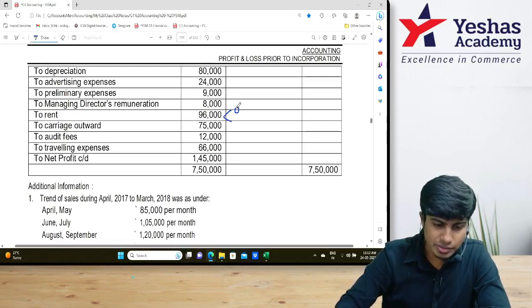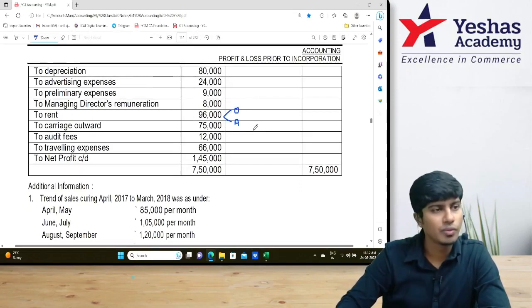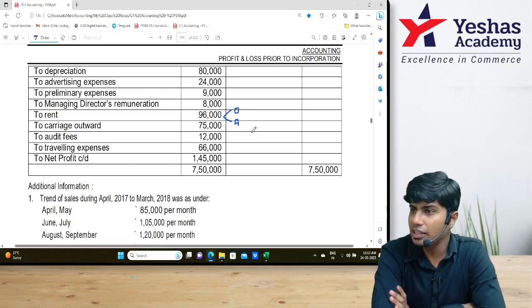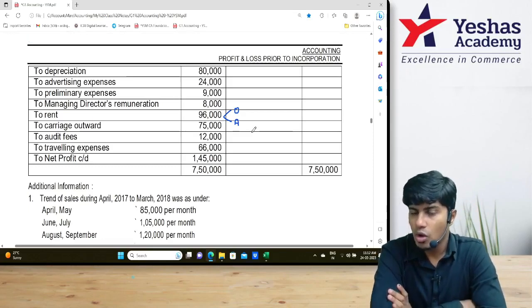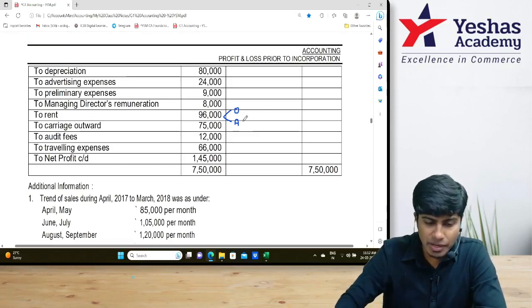Original place and additional place. Original place we don't know. Additional place rent is 36. Original place will be 60. 60 time ratio, 36 post.